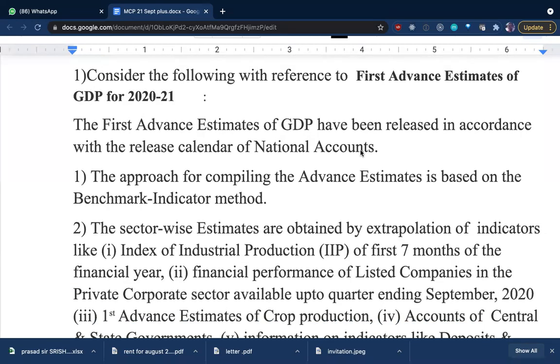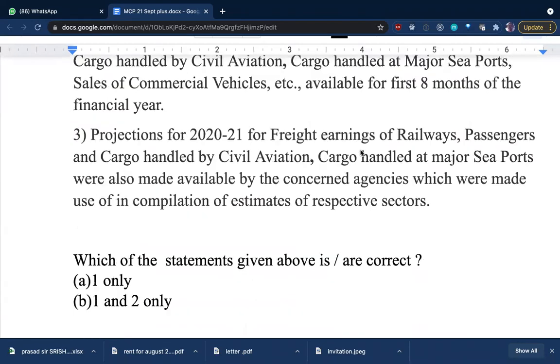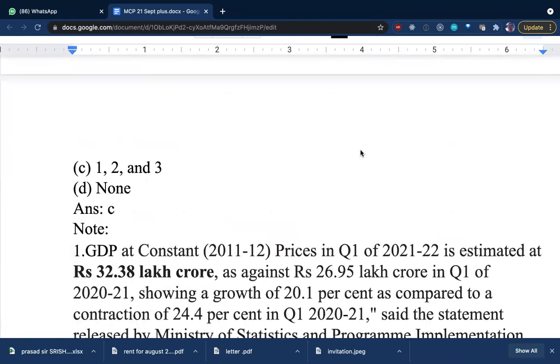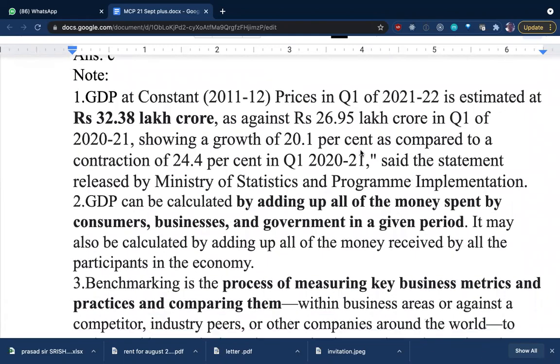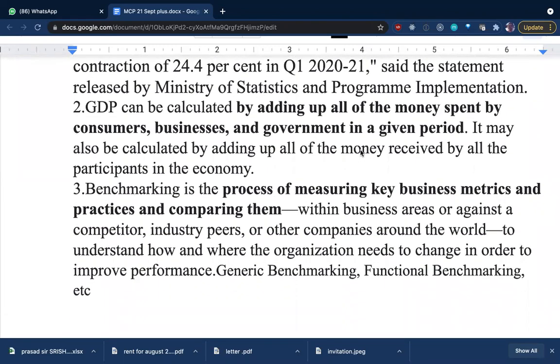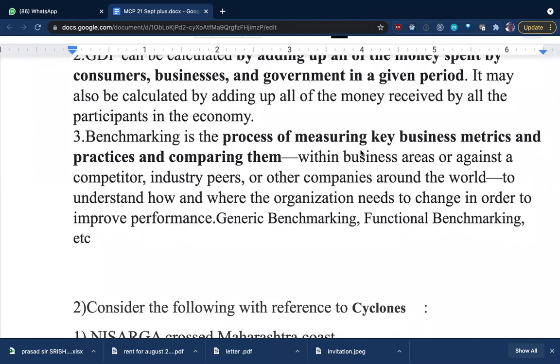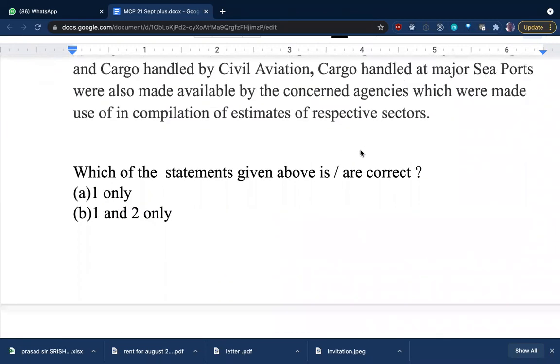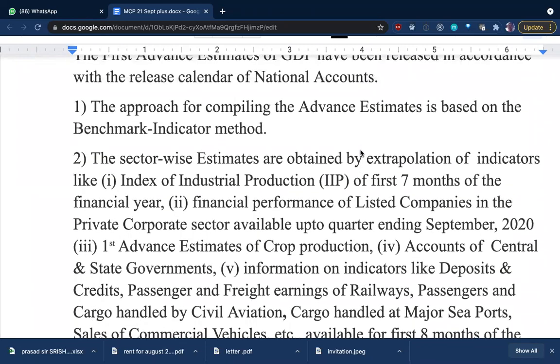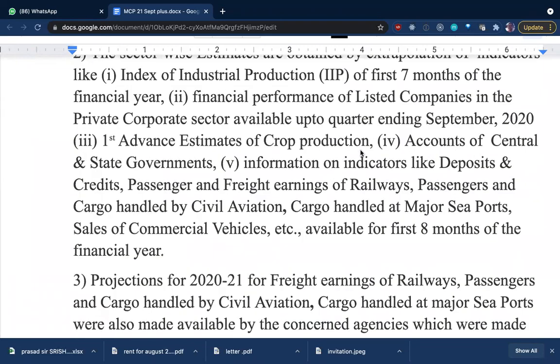Now, a little more about GDP. How is it done? Benchmarking, the benchmark indicator method.